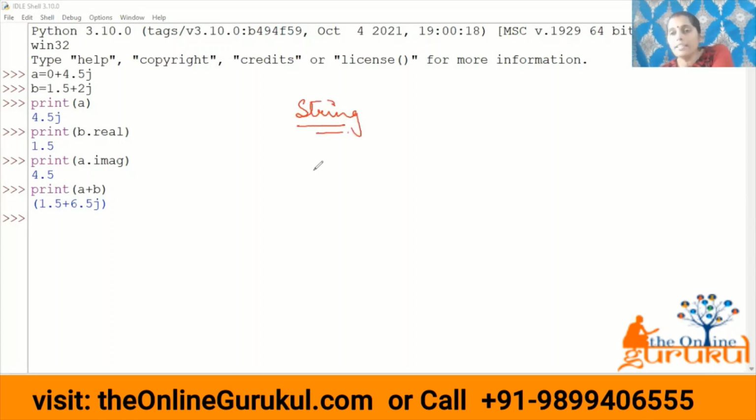See, string is a sequence data type, which is a collection or a sequence of characters. For example, let us suppose I am taking any variable s, and inside this I am writing any name. So this is a string. A sequence of characters stored in a variable is nothing but a string. And the value of a string is written either in double quotes or in single quotes.